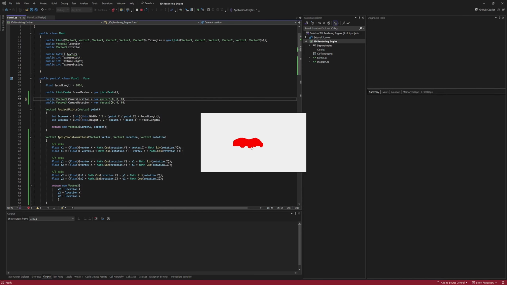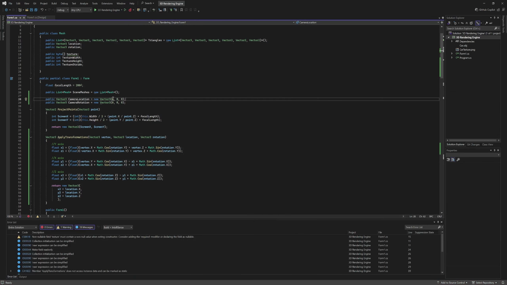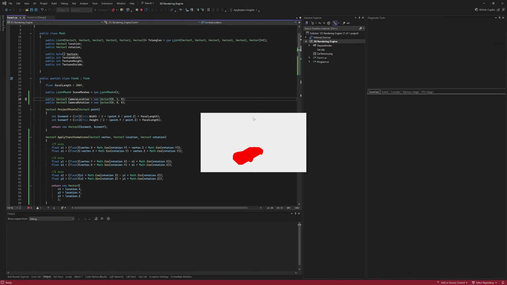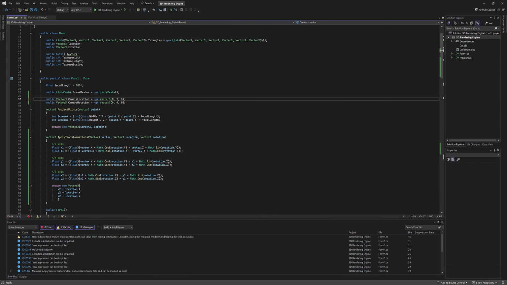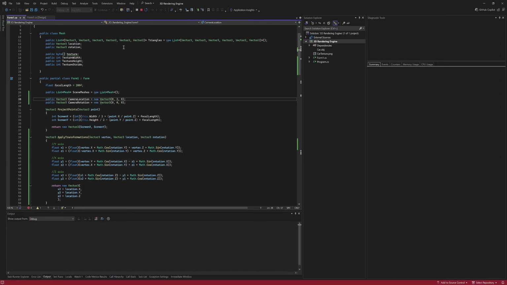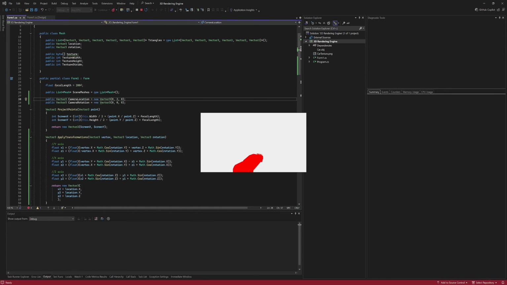And you can see that the car is still being rendered, so that's good. And now let's move the camera up by 1. So we'll replace this with a 1 and run it again, and you can see that our camera has moved up. We can do 2 and try that. Now the car's down there.